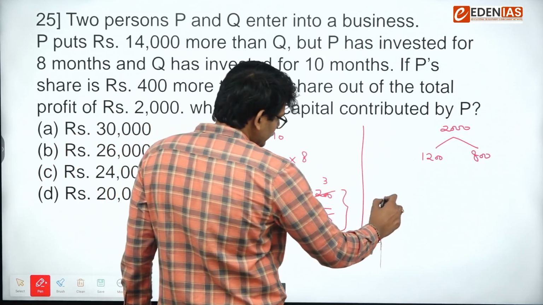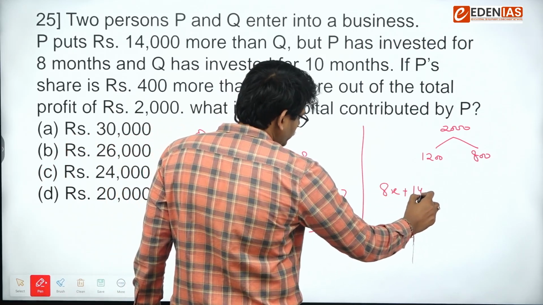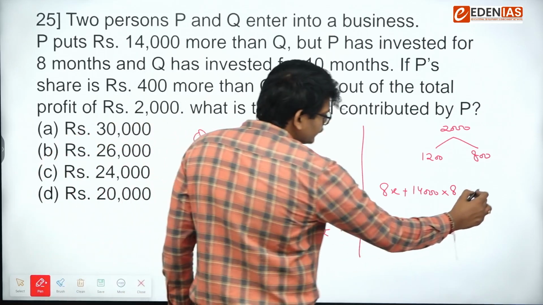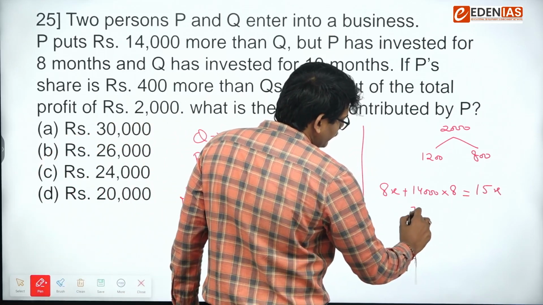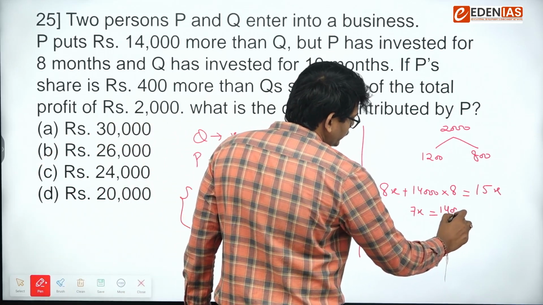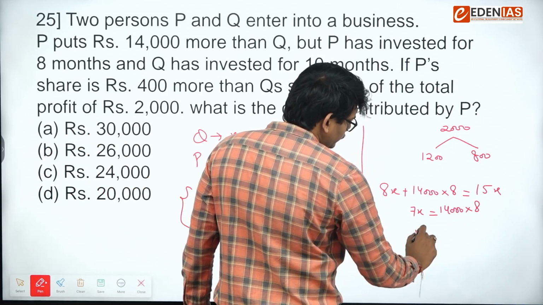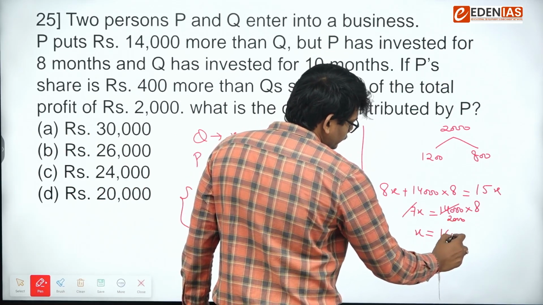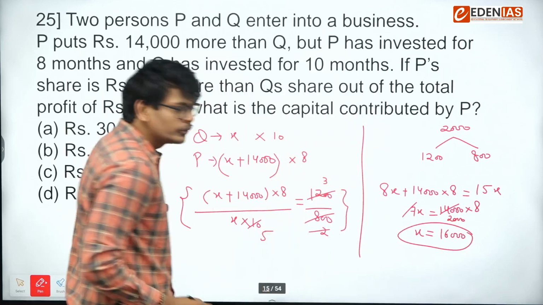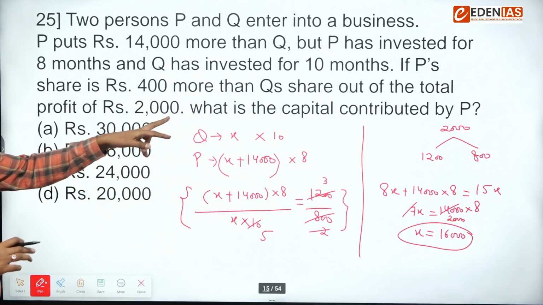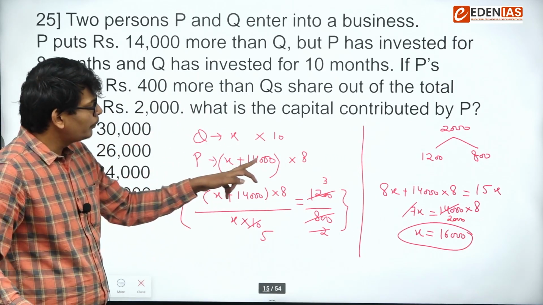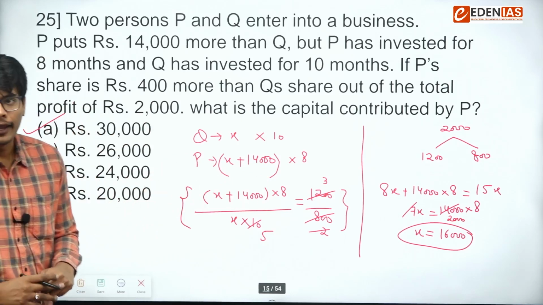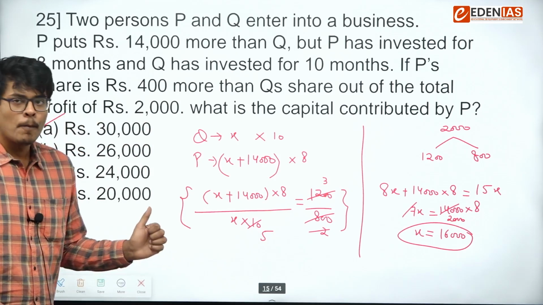So 8X plus 14,000 into 8 equals 15X. 7X is equal to 14,000 into 8. So X is equal to 16,000, after cancelling out. But we need to find the value of P. So P is 16 plus 14, that is 30,000. So option A, a direct question on partnership.